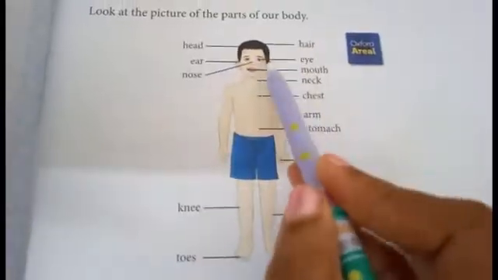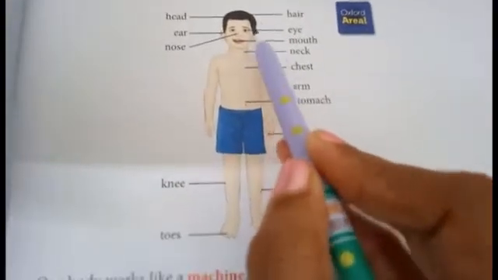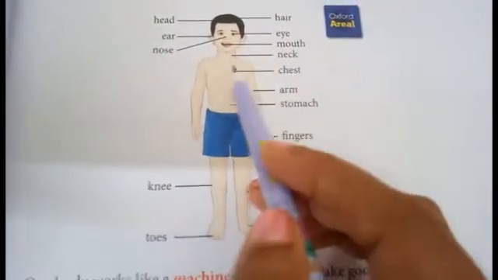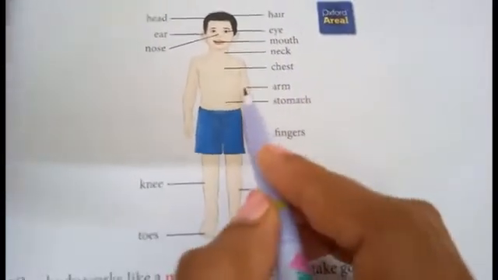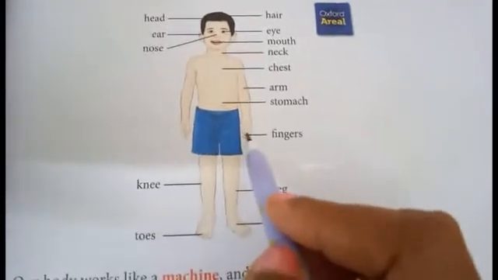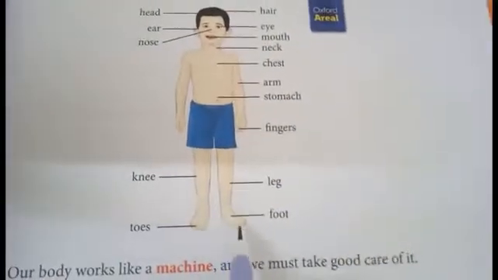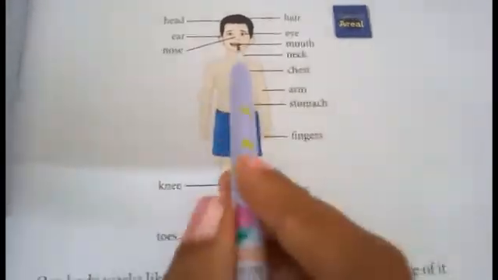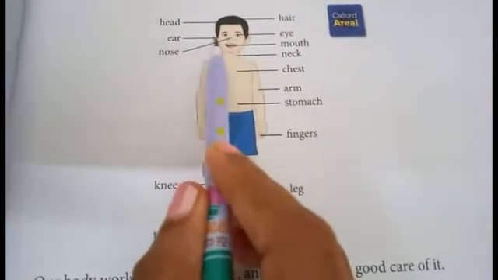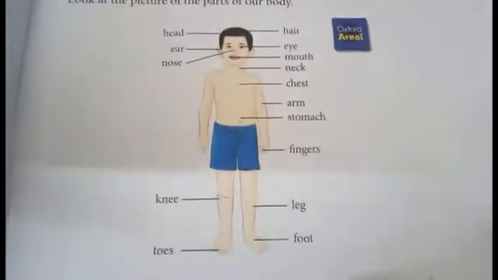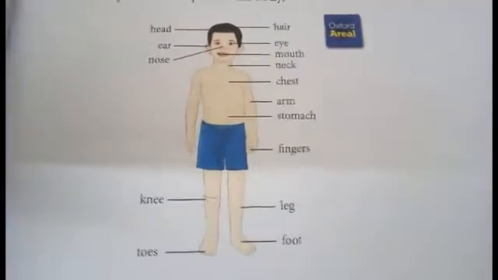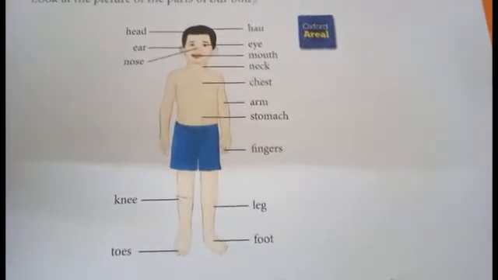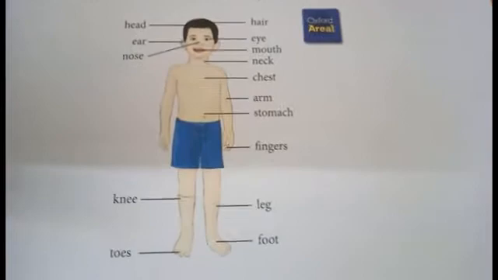Then you see this picture. What is this? Hair. What is this? Eye, mouth, neck, and this is chest, arm, stomach, fingers, leg, foot, here toes, knee, this part is knee, nose, ear and head. So these are the parts of the body, okay? And also our body works like a machine. So we have to take good care of it, okay?